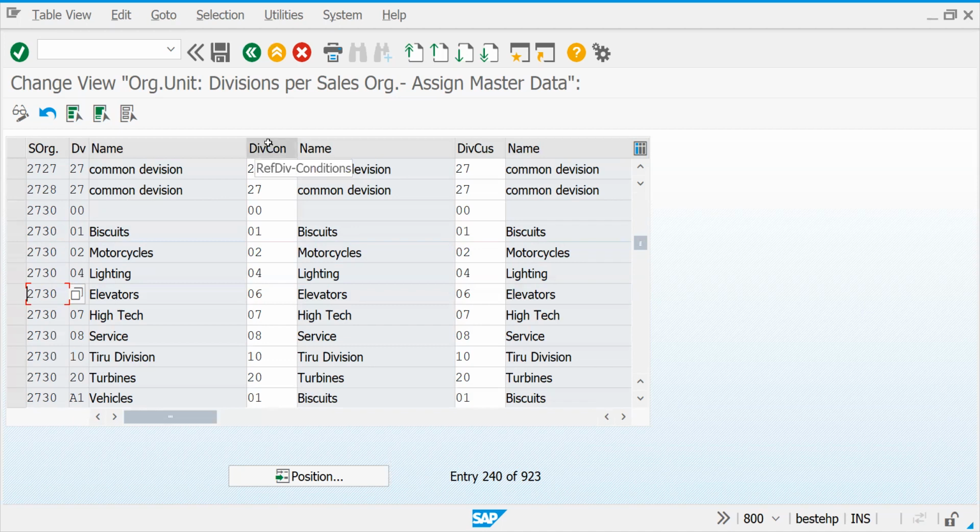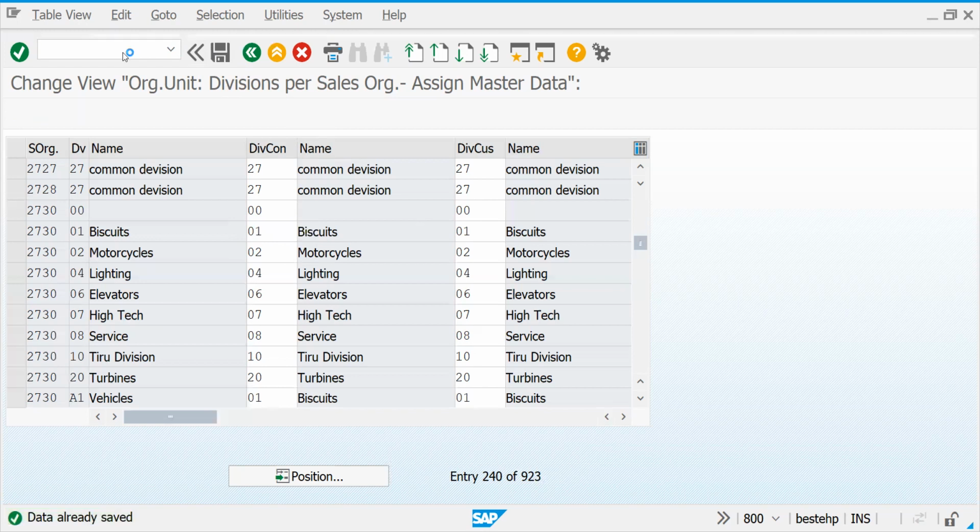At the time of pricing, suppose you maintain a pricing condition for this division, then automatically it will be applicable for other divisions also. Just keep it apart. So let's try to check practically how it works. Common distribution channel and common division. Division, we have only one division, right?